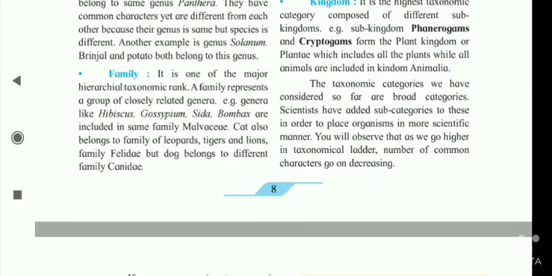Family. It is one of the major hierarchical taxonomic ranks. A family represents a group of closely related genera. Example, genera like Hibiscus, Gossypium, Sida, Bombax are included in the same family Malvaceae. Cat also belongs to the family of leopards, tigers and lions, family Felidae, but dog belongs to a different family, Canidae.